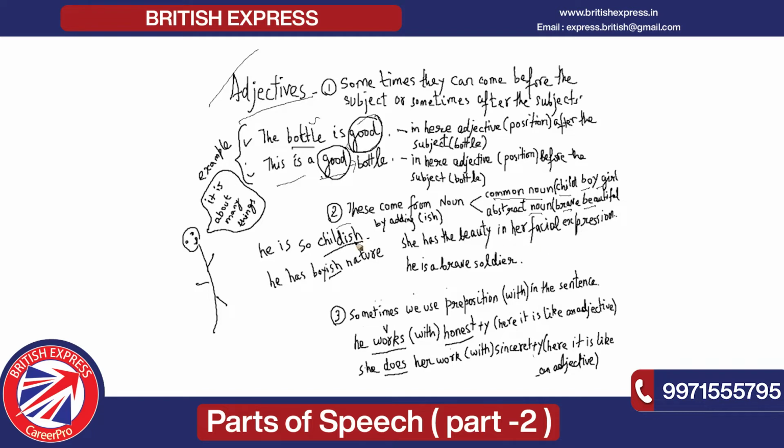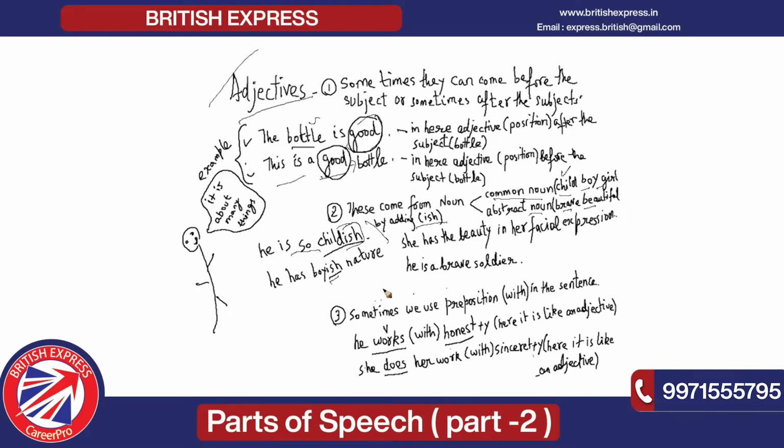Okay, so how does it come from your noun? I have written an example here for better understanding. If I take the common noun child, I am adding ish to child and making it your adjective. In the same manner, I am adding ish to boy and making it an adjective. So by adding ish to your common noun, it becomes an adjective.